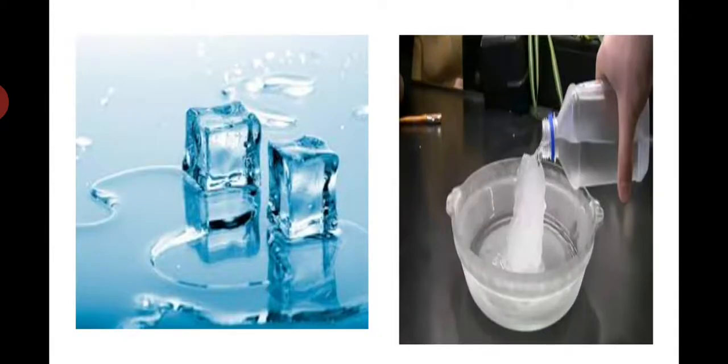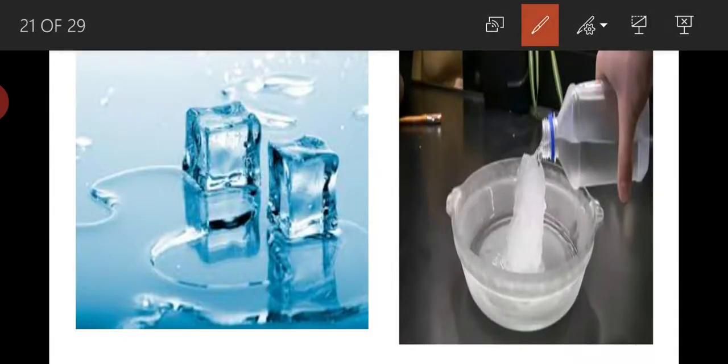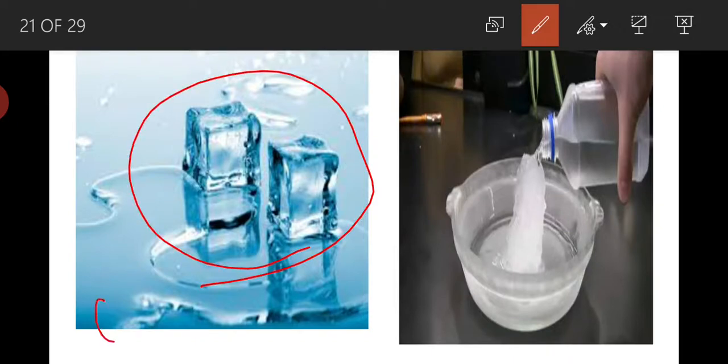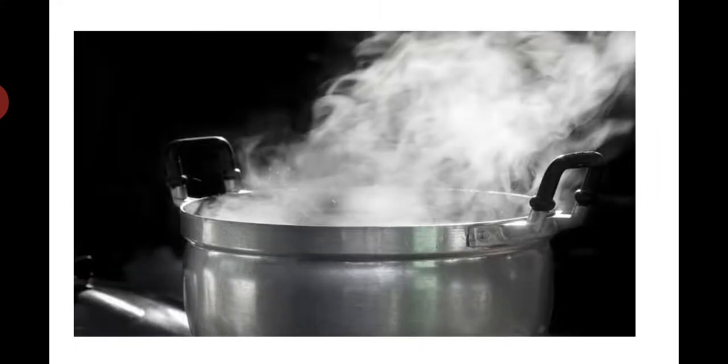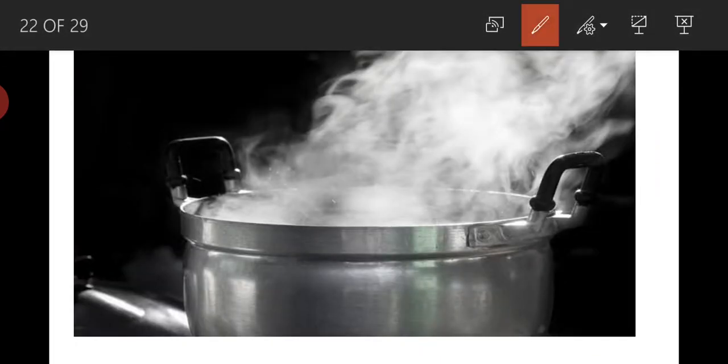And in this image you can see ice is melting into water at 0 degrees centigrade. This is the example of melting. And here water is freezing into ice at 0 degrees centigrade. These two are reverse processes to each other, melting and freezing. And in this image you can see water is boiling at 100 degrees centigrade.